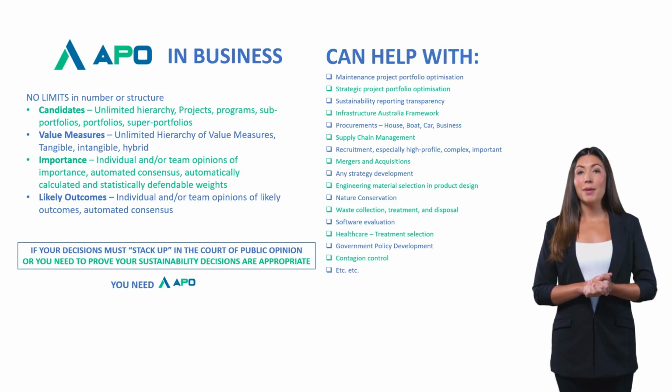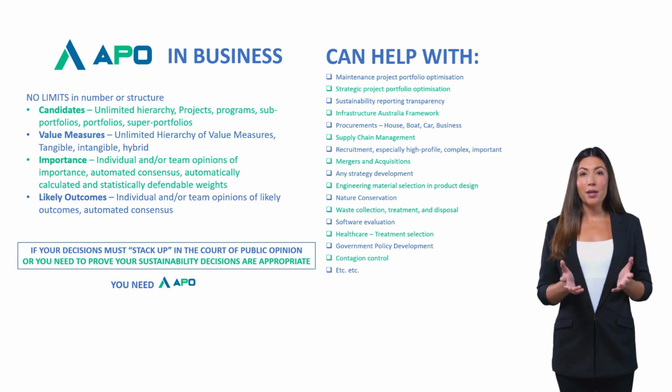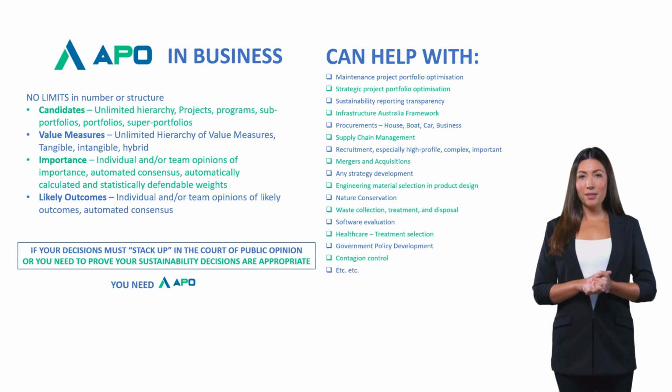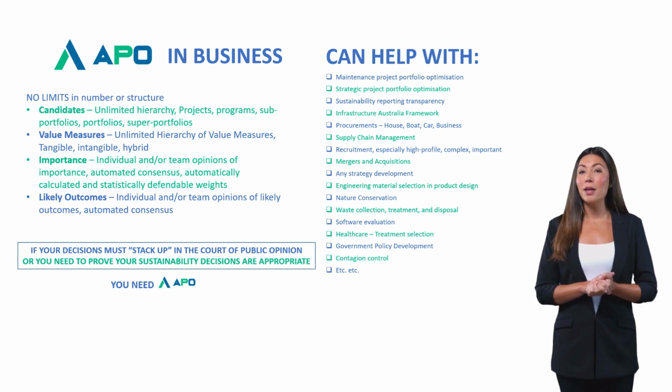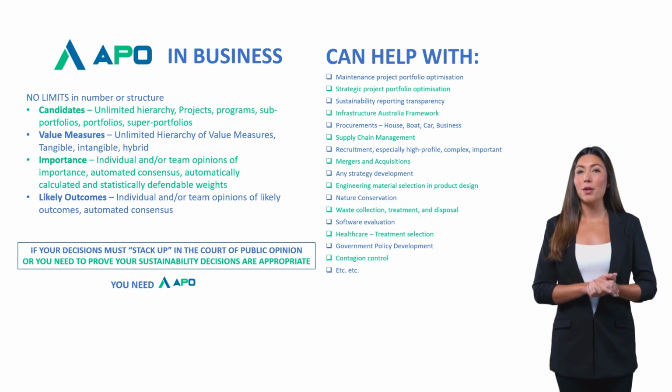Maybe business transformation portfolios, asset maintenance portfolios, or deciding on your ESG investment. The core science in APO has been proven statistically bulletproof over 40 years since 1978. So far, the toughest challenge for APO was over 2,000 projects with over 400 detailed criteria, 260 of which were customer outcomes.